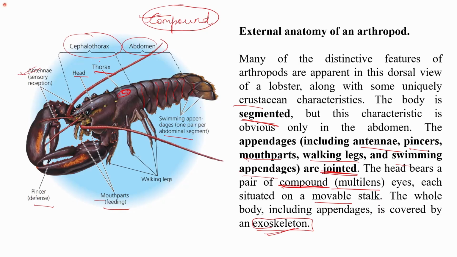Segments we discussed. In crustaceans, for example in lobsters, the segments are mostly prominent in the abdominal region, as we can see that the different segments are present, and the different appendages like antennae, pincers, mouth parts, walking legs and swimming appendages are present, and all of these appendages are jointed. This jointed appendage is the important feature, as the word arthropod itself means jointed appendages.